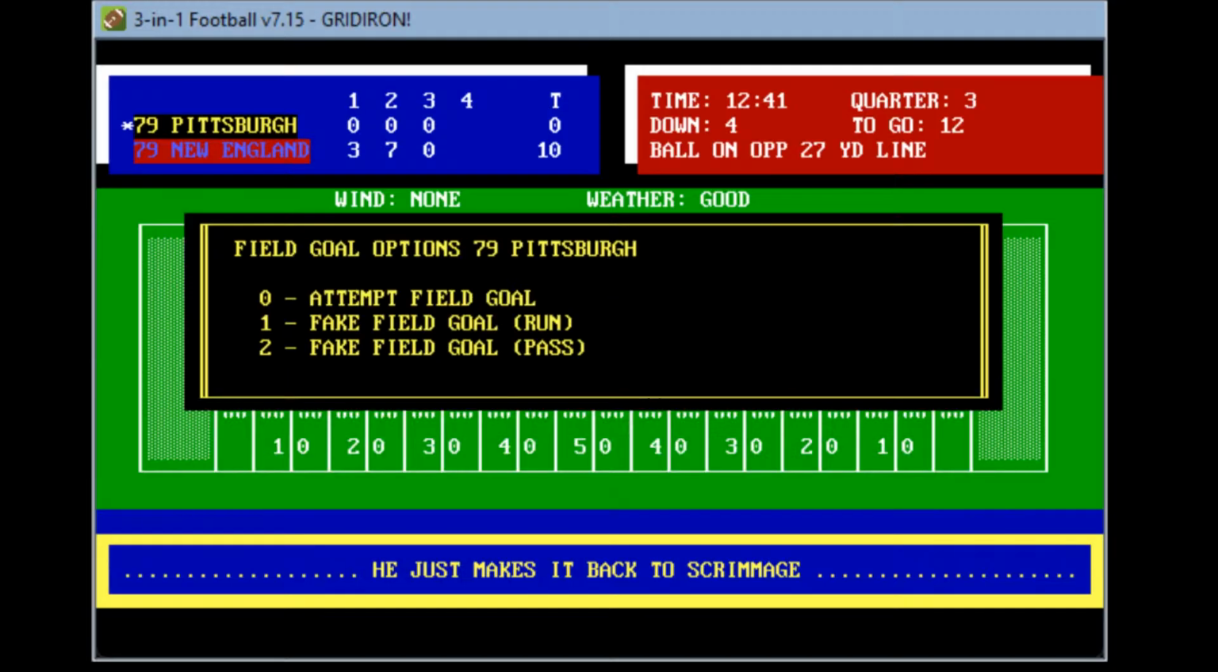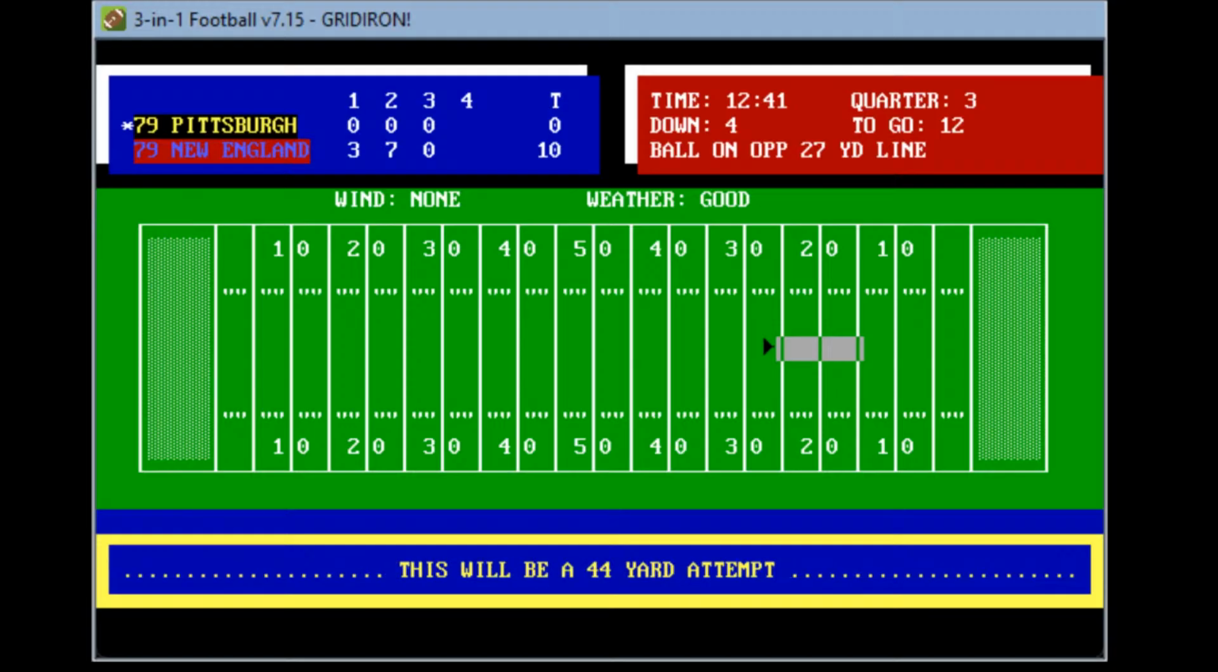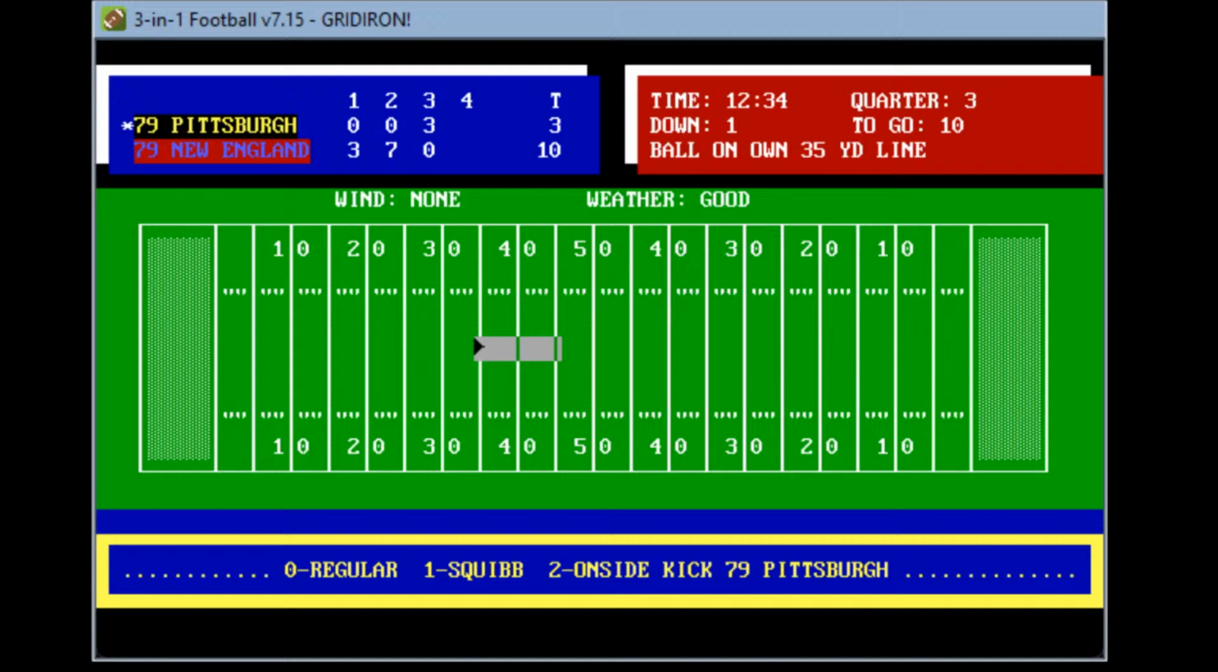So Matt Barr is going to attempt this field goal. Let's see if they can get 3 points closer. A 44-yard attempt. It's up, and it's through the uprights. So Pittsburgh gets back in this ball game. It's New England 10 and Pittsburgh 3 with 12:34 to play. So Pittsburgh takes advantage of the turnover.